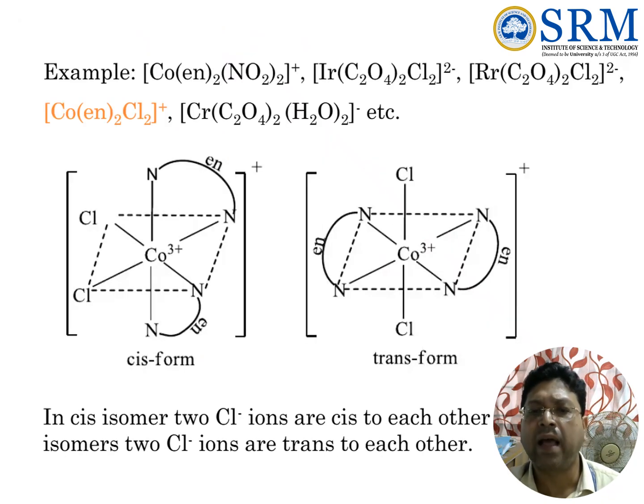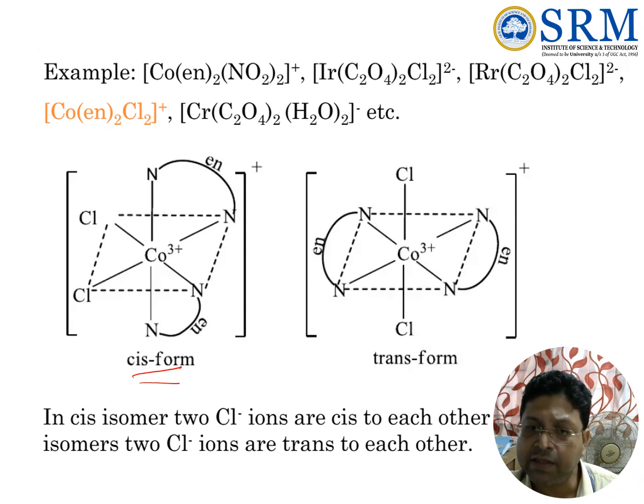If we have a complex containing a symmetrical bidentate ligand like ethylenediamine, then what will happen? In this case, the bidentate ligand occupies this axial position and this equatorial position, one ligand, ethylenediamine. This is also the same, one equatorial side and this axial side. So these two positions are vacant. They are occupied by two chlorides, so they are side by side. That is why we call it the cis form.